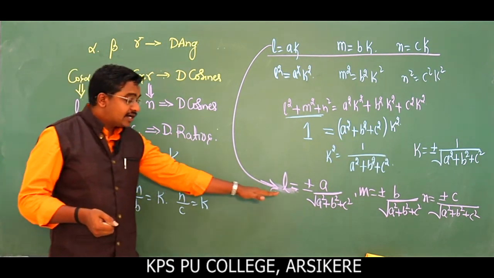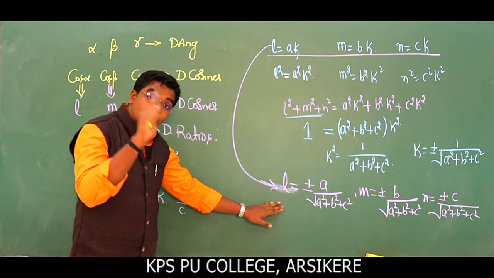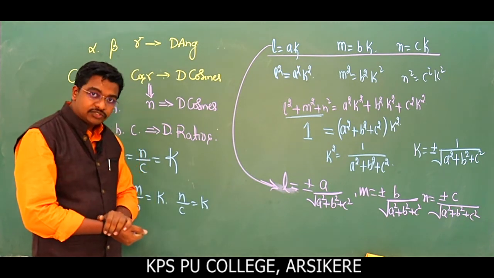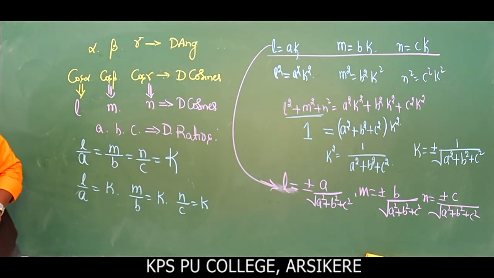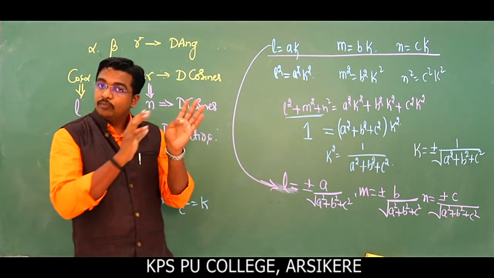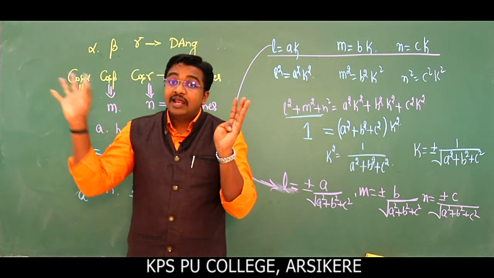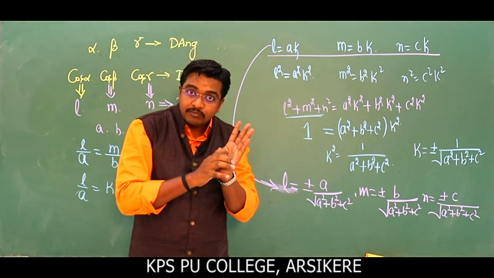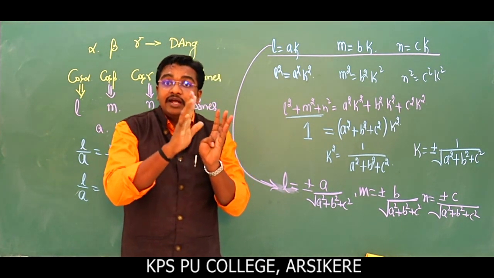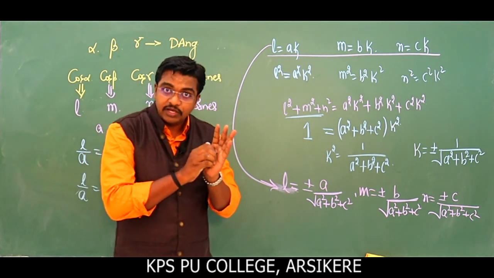Okay, this is the relationship between direction cosines and direction ratios. Did you understand, children? So in this class we had a discussion on the basic things. What we studied in 11th standard, in 12th standard we are discussing the direction cosines and direction ratios. Okay, these are very important.